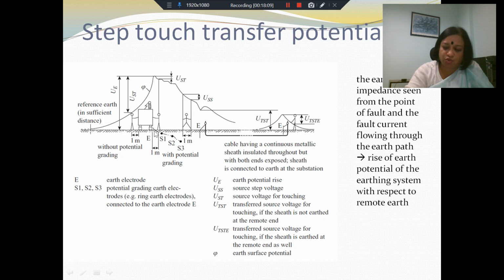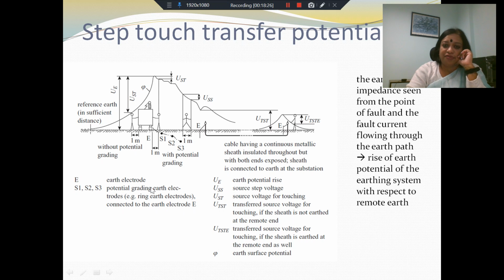So you don't work with just one earth electrode, you work with several earth electrodes which allow you to grade the potential between the reference earth and the fault potential rise that happens due to fault conditions.